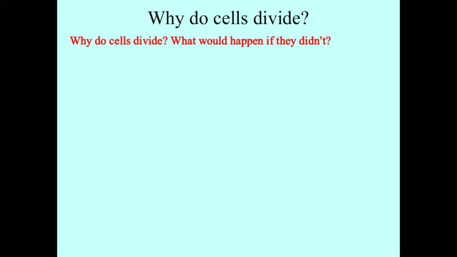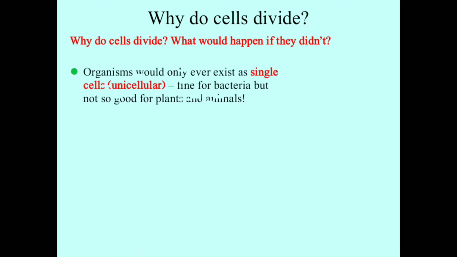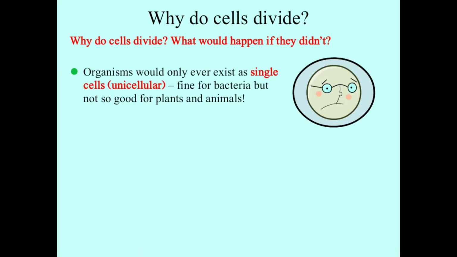So why do cells divide and what would happen if they didn't? Organisms would only ever exist as a single cell, which means unicellular organisms like bacteria and algae. Fine for bacteria, but not so good for plants and animals.